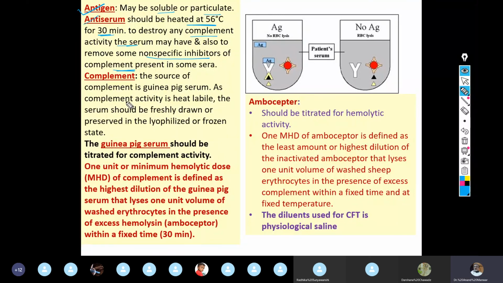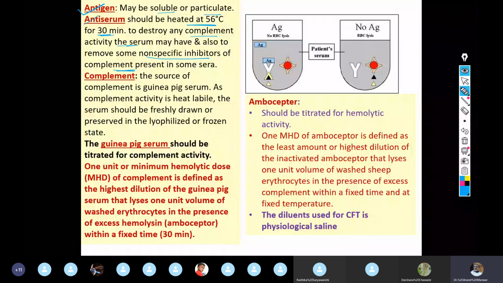Now the third reagent is the complement. As I have stated earlier, complement is a heat labile protein and very unstable, and therefore normally the complement being used in the complement fixation test, its source is mostly guinea pig serum. The source of complement is guinea pig serum, and because